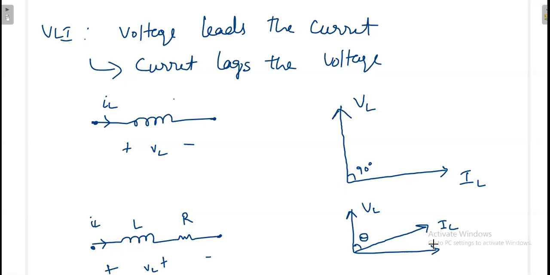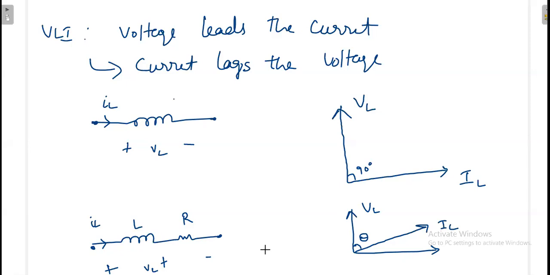Or as I say, you can think of it in some other manner. If L is 0, what will happen? If L is 0, very precisely V and I will coincide with each other. The I goes to V, because there is no phase difference between the voltage and the current of the inductor.